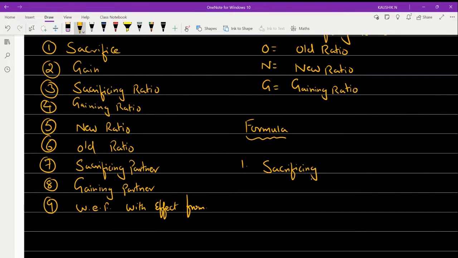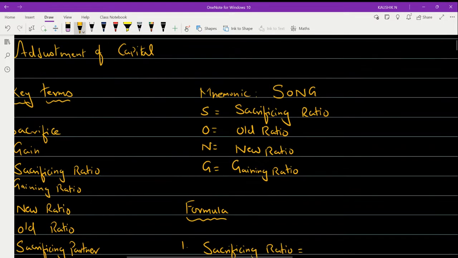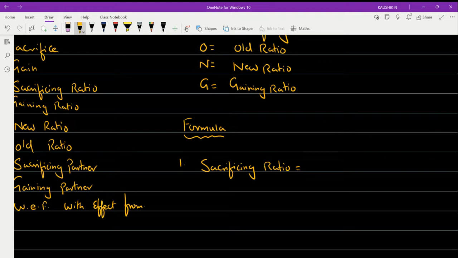Just use the mnemonic song: if I want S, S is equal to O minus N. That means sacrificing ratio is equal to old ratio minus new ratio.